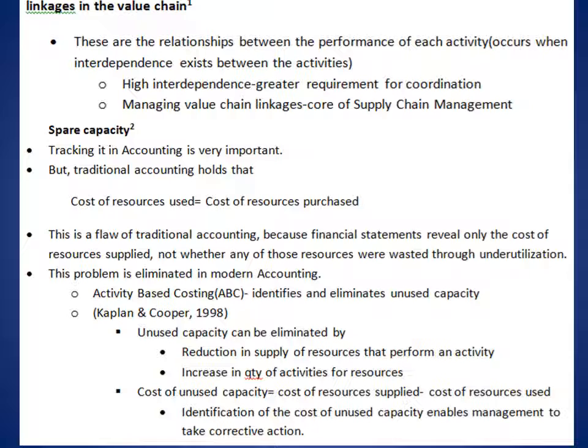For example, activity-based costing, or ABC, identifies and eliminates unused capacity. And Kaplan and Cooper 1998 point out that unused capacity can be eliminated by the reduction in supply of resources that perform an activity, and also by the increase in quantity of activities per resource. And when it comes to the cost of unused capacity, it is equal to the cost of resources supplied minus the cost of resources used. So the identification of the cost of unused capacity enables management to take corrective action.